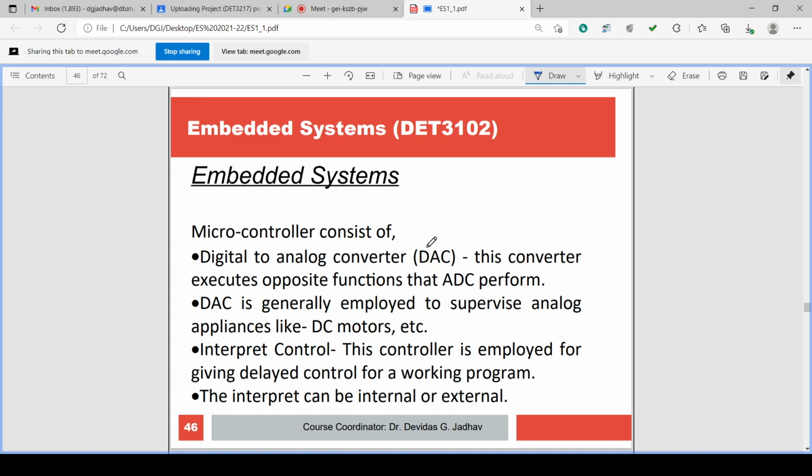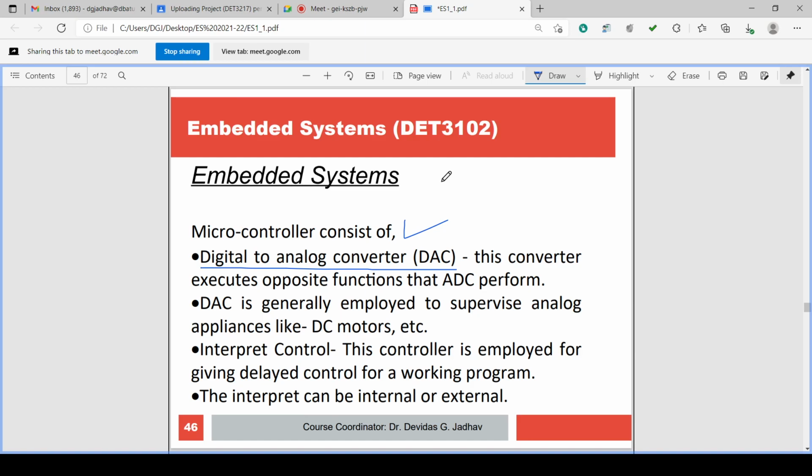Again, the microcontroller also consists of a digital to analog converter. Just like the analog to digital converter, a digital to analog converter is also there. So the microcontroller consists of processor, memory, IO port, serial port, timer, counter, analog to digital converter, and similarly a digital to analog converter, DAC.